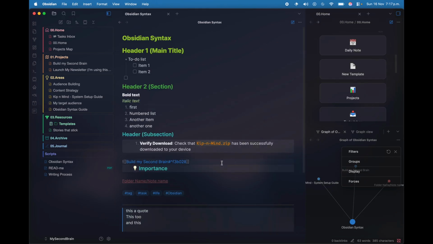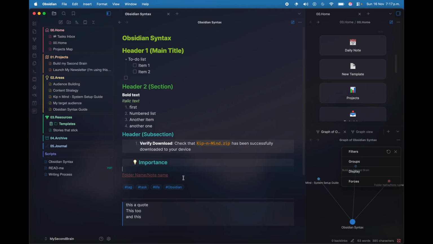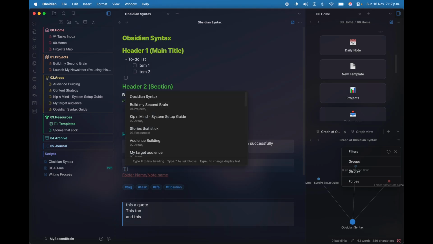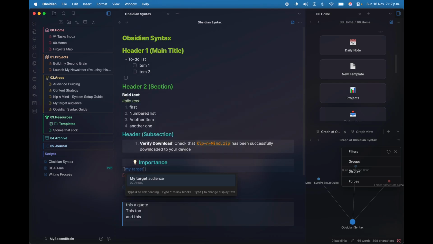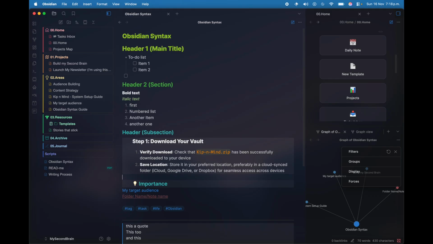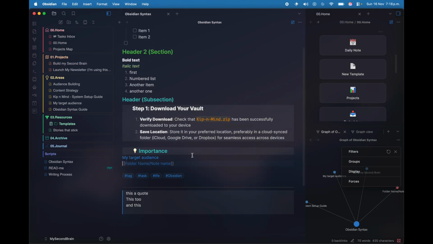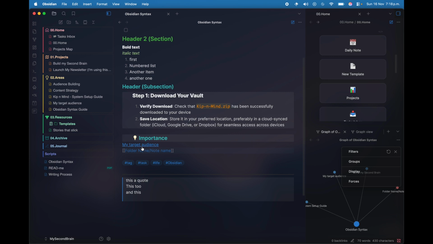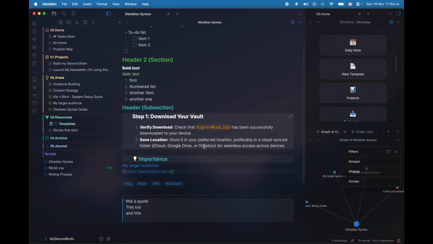We for sure also have links. That is a feature that I've already showed to you. So let's add another one. Say my target audience, I also want to be here. We also have references and links. So I already know that I can link or reference any other notes that I have in mind, but also you can show them in another note. This is really powerful when you are managing different contexts and concepts at the same time, so you don't need to lose track or repeat yourself. This is the power of automation.